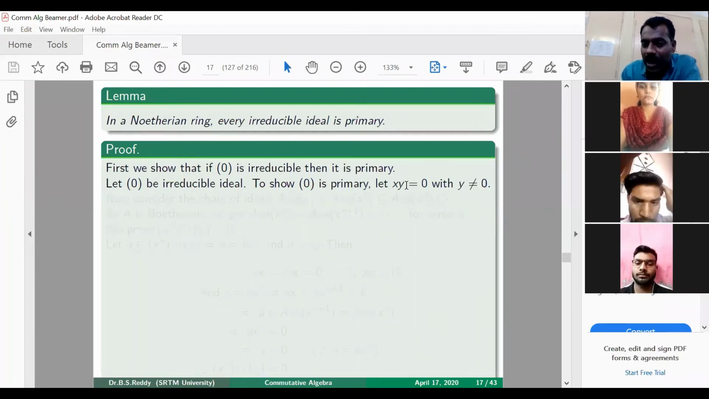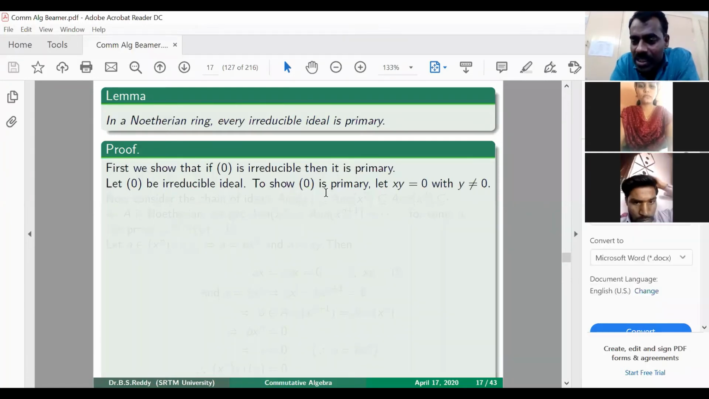So what we have to prove now? Some power of x should belong here, so x to the power n equals 0. We have assumed that xy is 0, but y is non-zero. So to prove that it is primary, we have to prove that x to the power n is equal to 0 for some n. Then we are done.